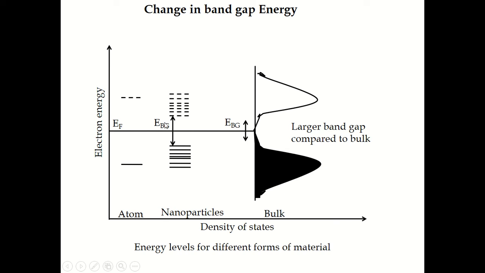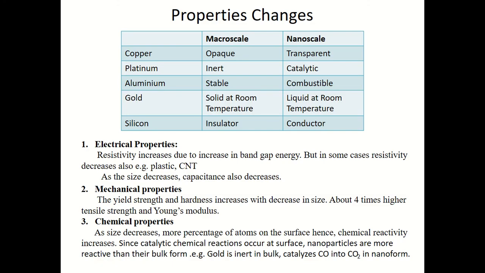Resistivity also increases due to an increase in grain boundaries. As the size of nanoparticles decreases, a large number of particles are present in the same volume, and these grains have boundaries which are resistant in nature. So as the number of grain boundaries increases in the same volume, resistivity increases.